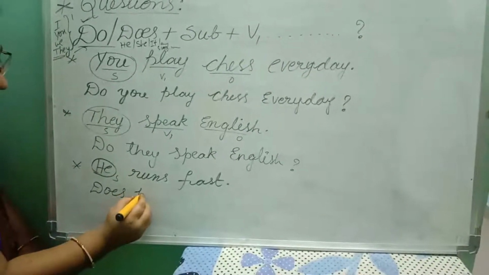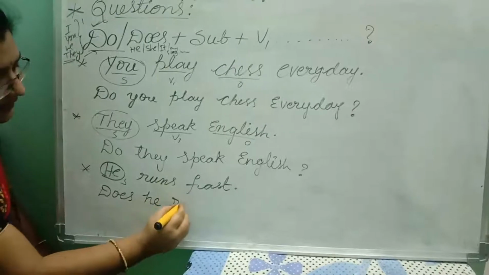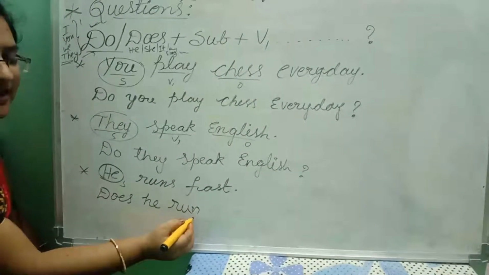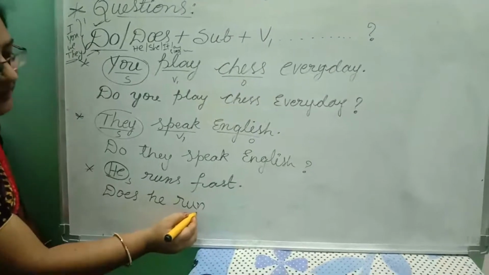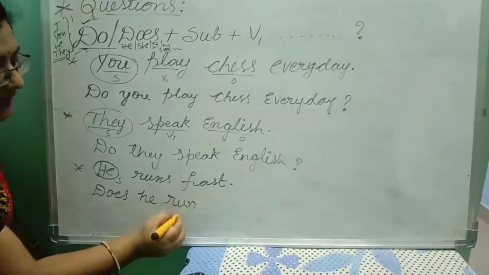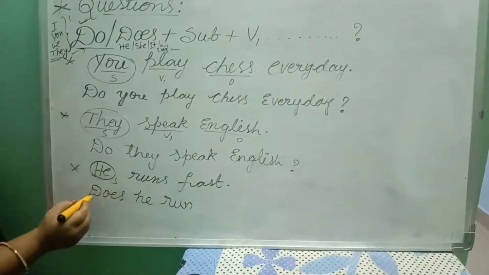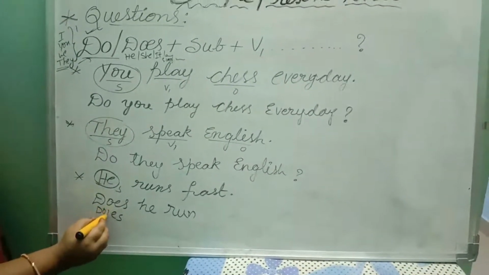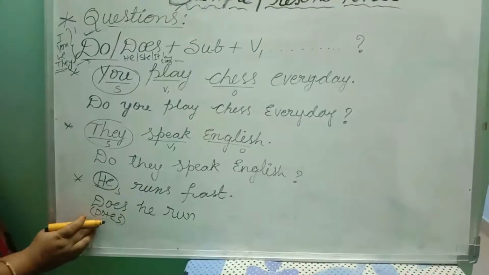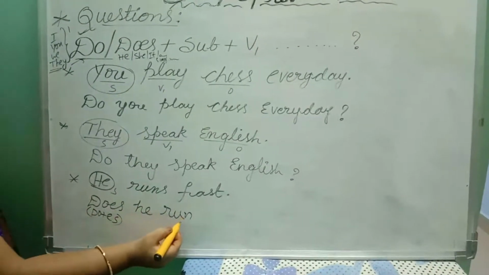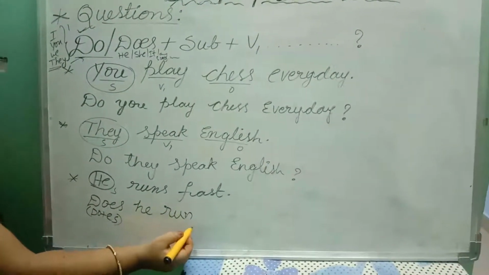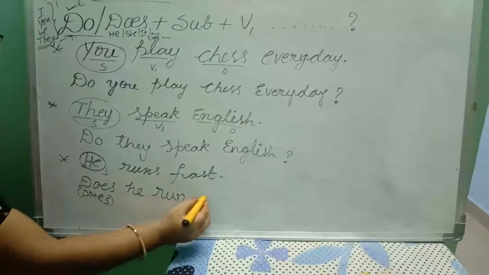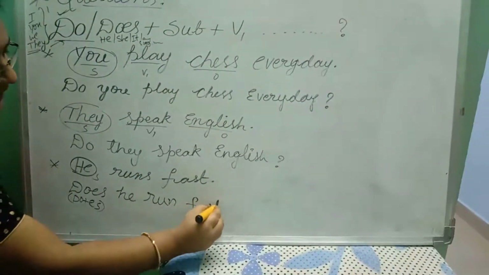So, does he? What do we have to write here? Runs or run? Yes, we have to write run. We should not write runs. Why? Because already here we added es to the verb, do plus es. So, again here we should not write s. So, we have to write run. Okay. Does he run fast?